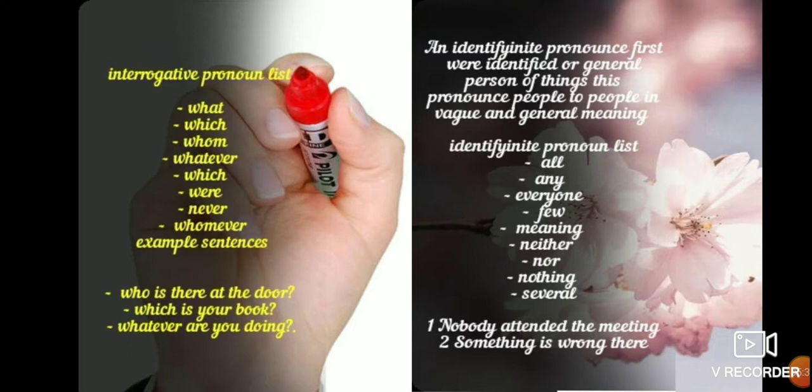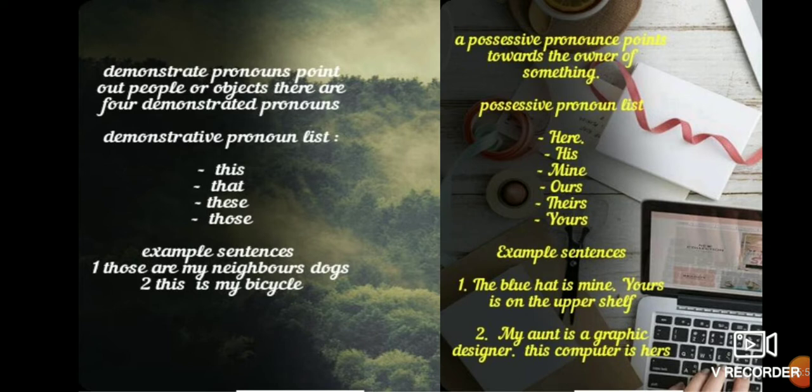Indefinite pronouns refer to indefinite or general persons or things. These pronouns are used in a vague and general meaning: all, any, everyone, few. For example: nobody attended the meeting, something is wrong there. So indefinite pronouns are many words, so don't be confused, students.